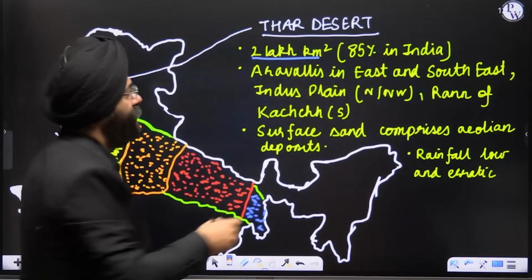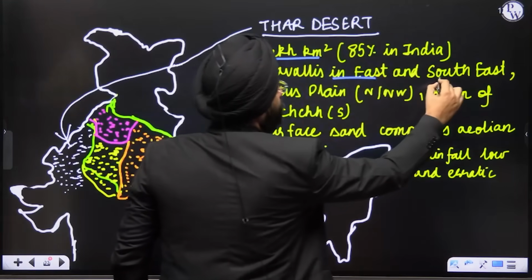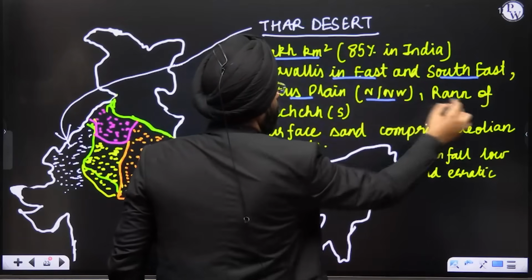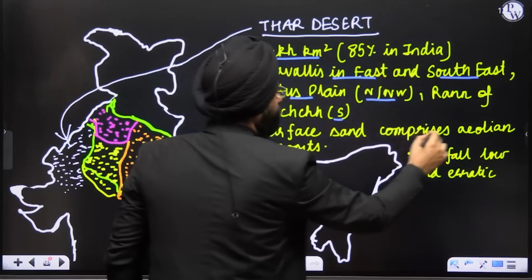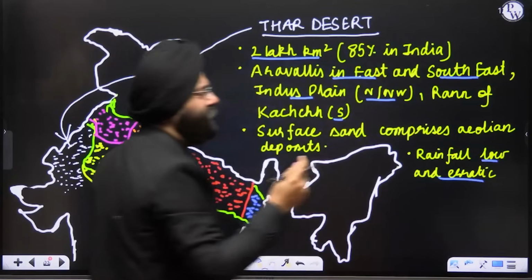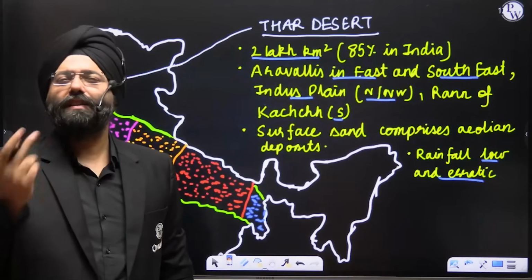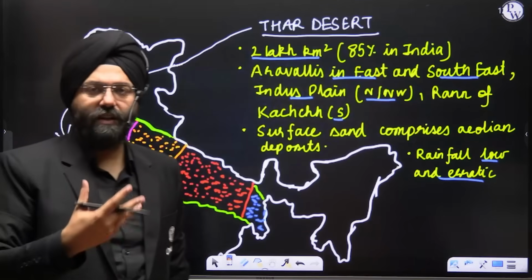It is surrounded by the Aravallis in the east and the southeast, the Indus Plain in the north and northwest, and the Rann of Kutch in the south. Surface sand comprises aeolian deposits. Rainfall is low and erratic. So obviously it will have a lot of sand dunes and sand deposits, because these are regions of desert. These are very unfit for cultivation.